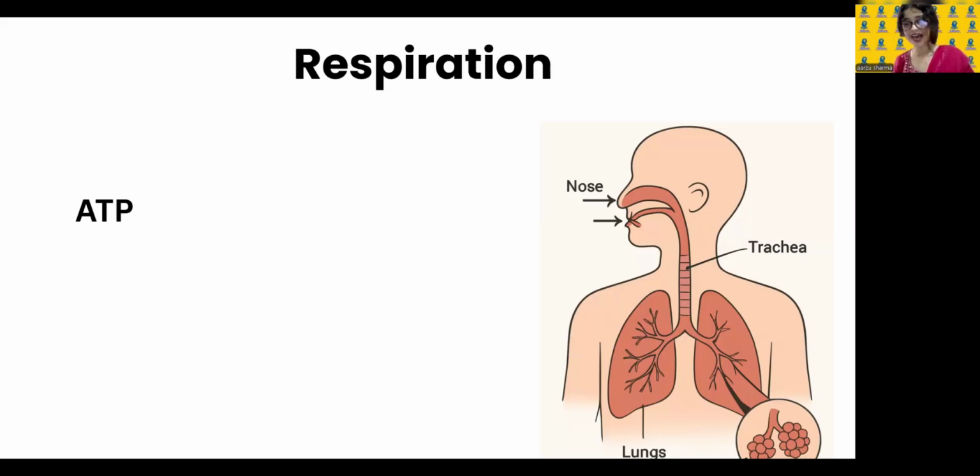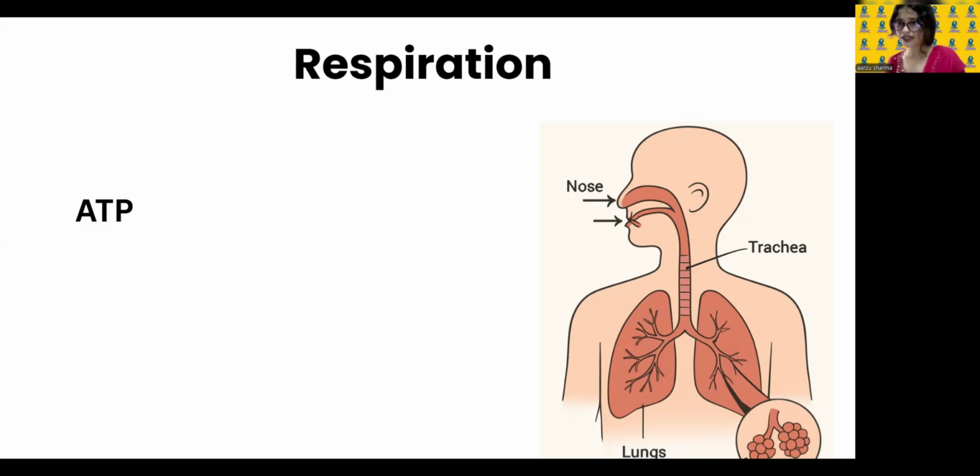Respiration, on the other hand, means the breakdown of glucose, and energy is released in our body. If you don't remember where glucose is coming from, I want you all to recall nutrition.